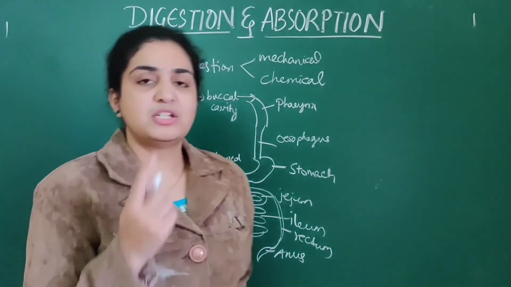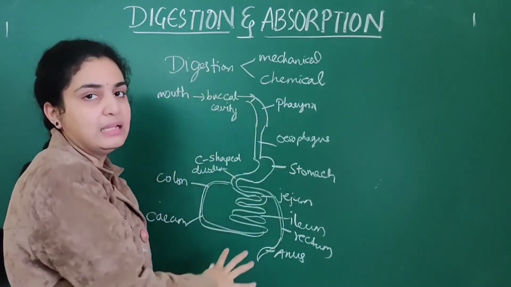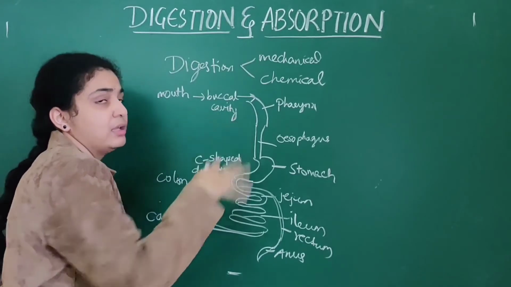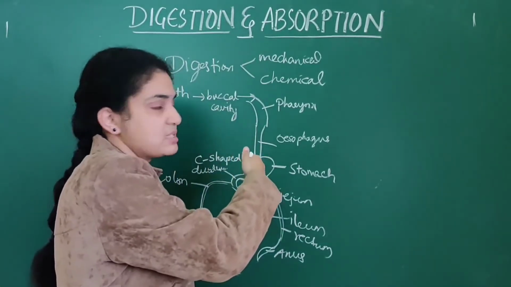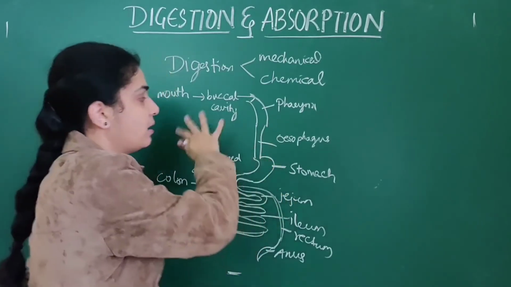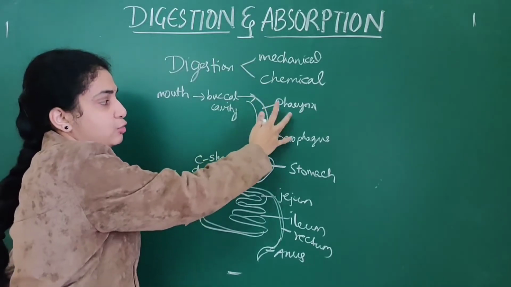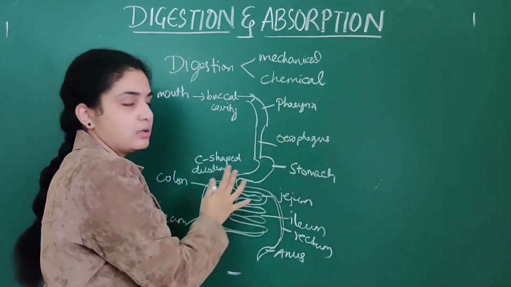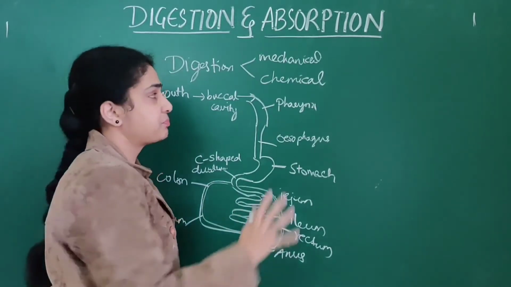In the previous video we dealt with all these in detail, how food passes from the mouth into the buccal cavity. But for those who have missed that video, I am briefing it here: from the mouth into the buccal cavity, into the pharynx, then the esophagus, stomach, small intestine as well as large intestine.